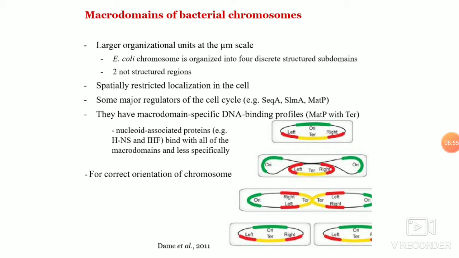So what is the function of these domains? These domains bind some special regulators of the cell cycle like SeqA, SlmA, and MatP proteins. One protein I'll explain in detail. The MatP proteins are very interesting because they bind to the Ter macrodomain, and they recognize matS sequences which are 13 base pair sites.